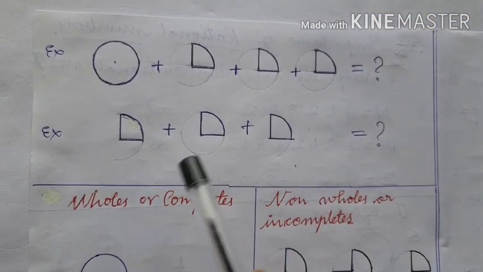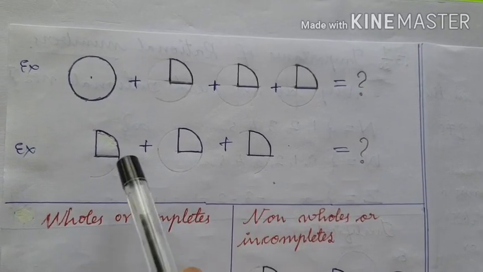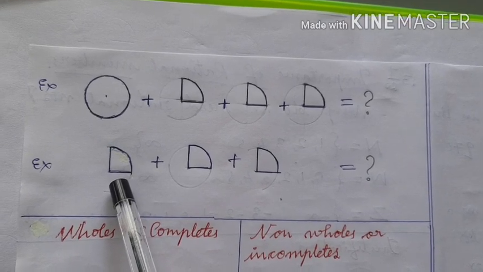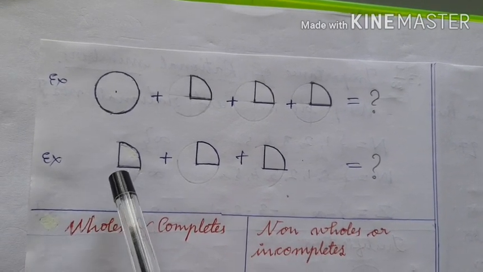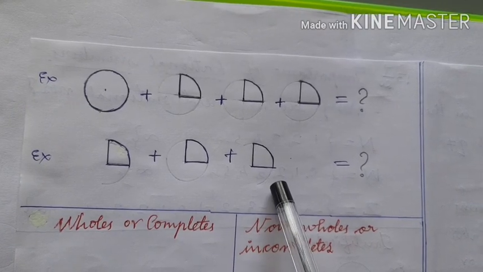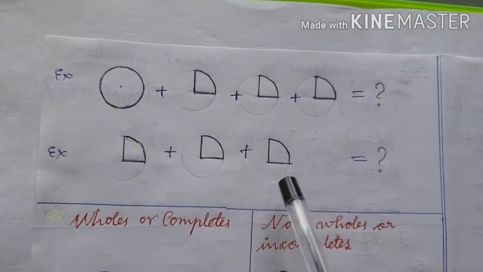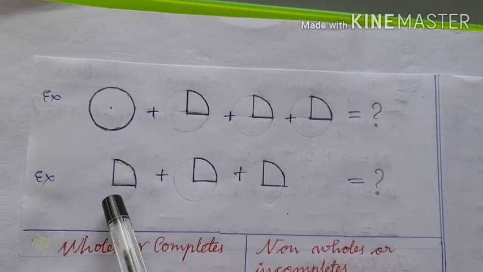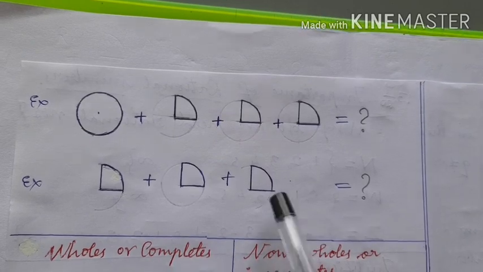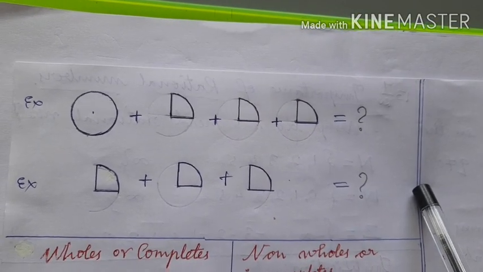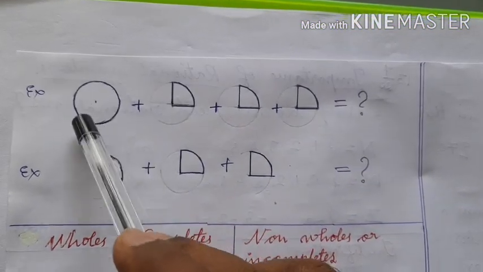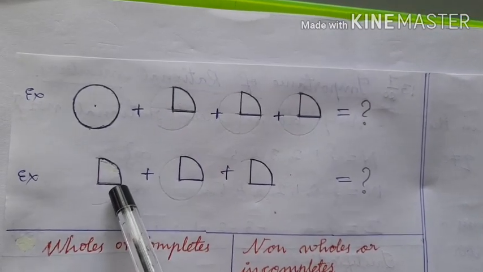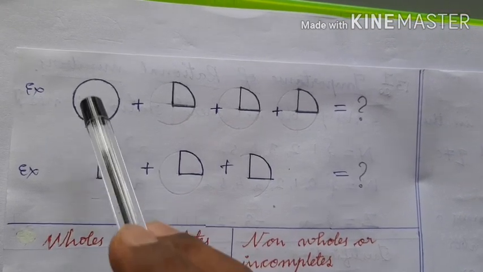And one more thing, look at the 3 things here. Okay. If your mummy calls this as one complete roti, will you agree? She will give you this part, this part, this part, and tells that she has given to eat 3 rotis. Will you count these objects as 3? This is 1, this is 2, this is 3, and will you write the sum of this as 3? No, you will not write, because this is one complete roti or one complete thing or whole thing, whereas this is not complete thing. It is part of the whole thing.